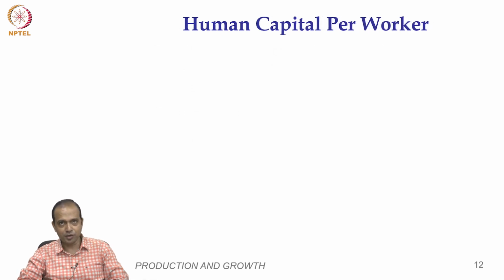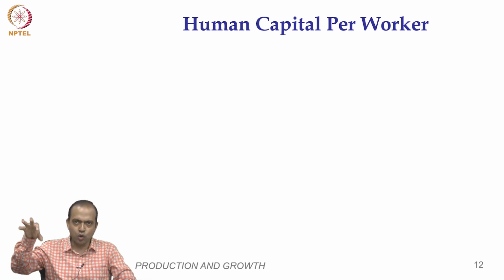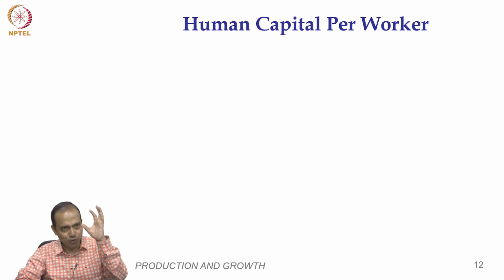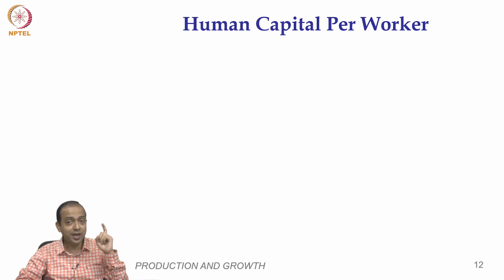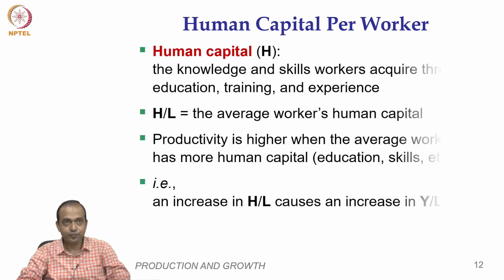Second is human capital per worker. Human capital is basically the knowledge or the skill that is endowed in the labor. Without knowledge or skill, we cannot produce anything. So, the physical human being is not the human capital, rather the knowledge or skill endowed in that labor is human capital, which comes through proper education or training.